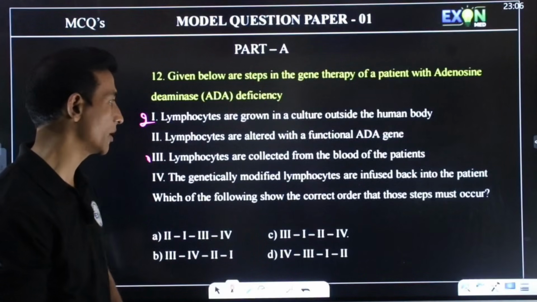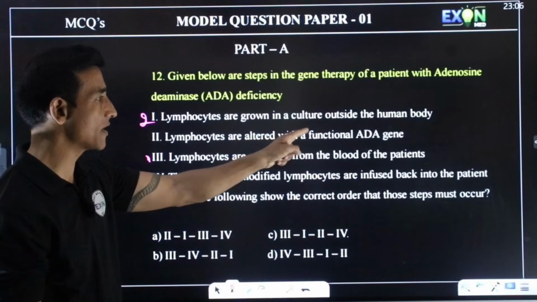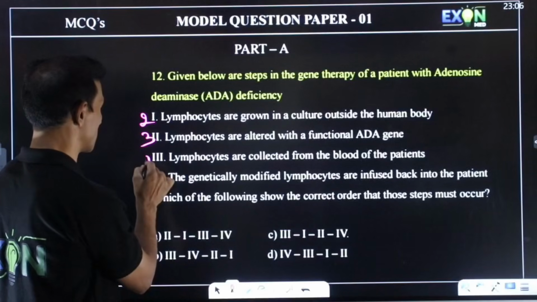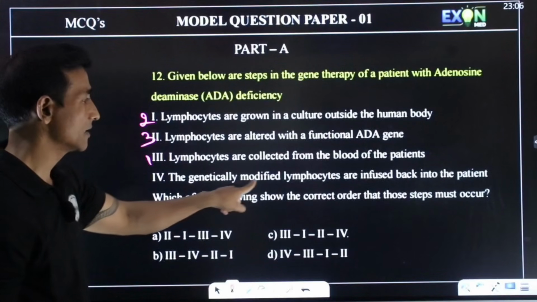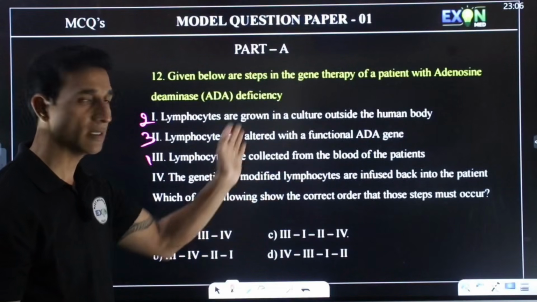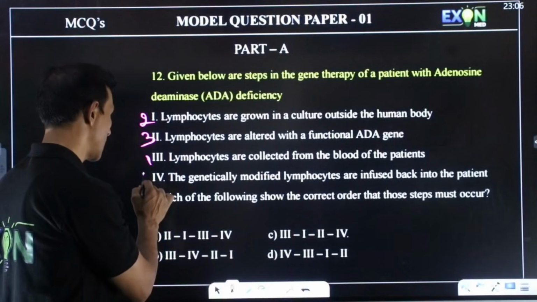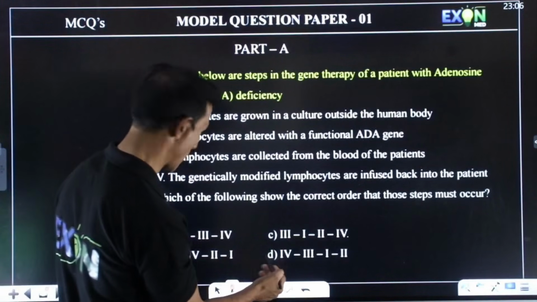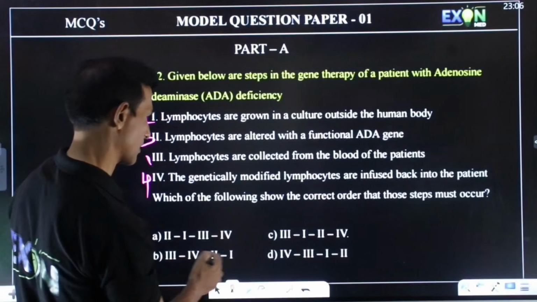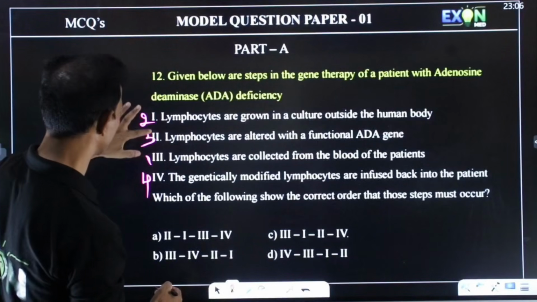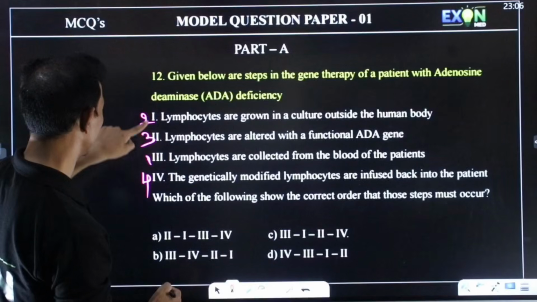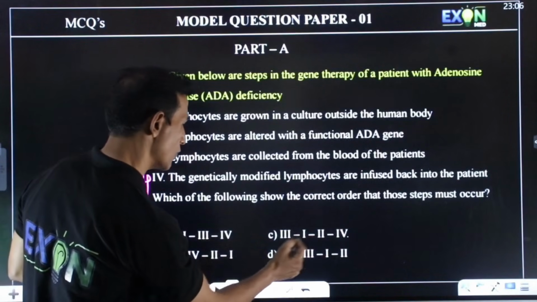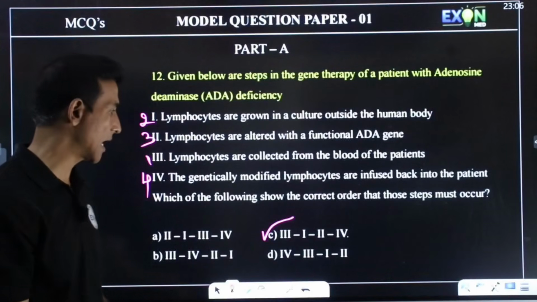Outside in a culture, not in the human body. Then we have to add the functional ADA gene. So the functional ADA gene will be the third point. And finally, these genetically modified lymphocytes should be transferred into the patient, and this is the fourth one. So sorry, we have to say 3, 1, 2, 4. 3, 1, 2, 4. This will be the right answer.